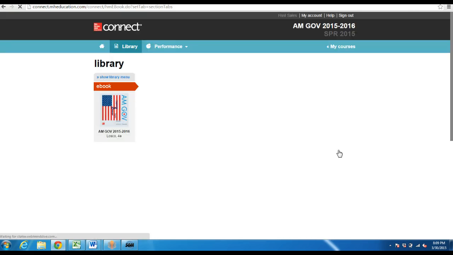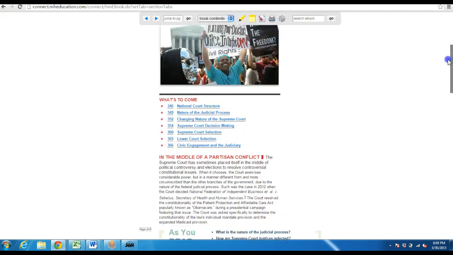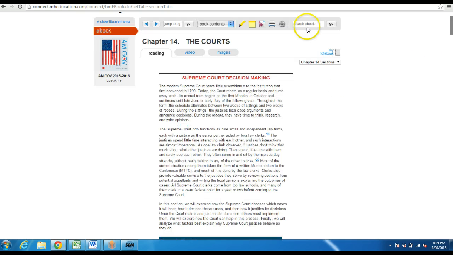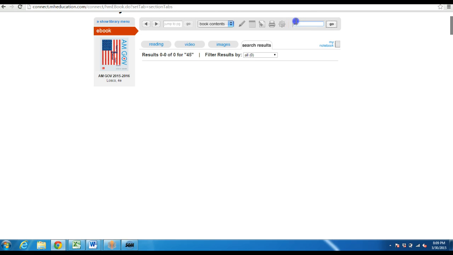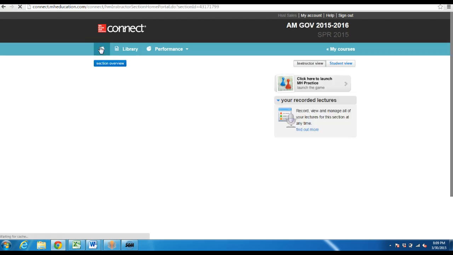So I'm going to click on that and I'm just going to show you how that looks. You can actually search through here by page numbers. You can highlight all that good stuff. This ebook functions just like the normal PDF versions, but these are all links. They're hyperlinked. You can jump to page 45 if you want. You can go to different places in the book. They have all the videos. They have the images here. All that kind of good stuff. So that's a full integrated ebook. That's one version of it.